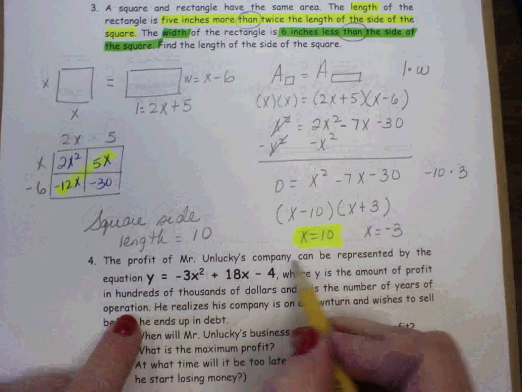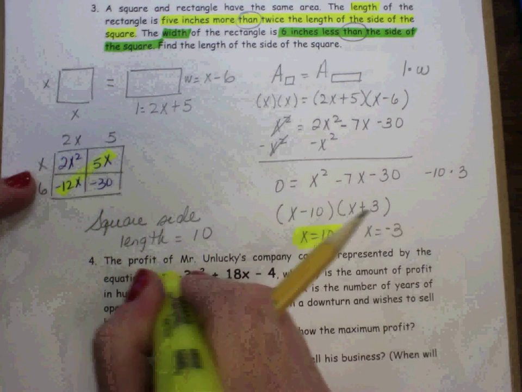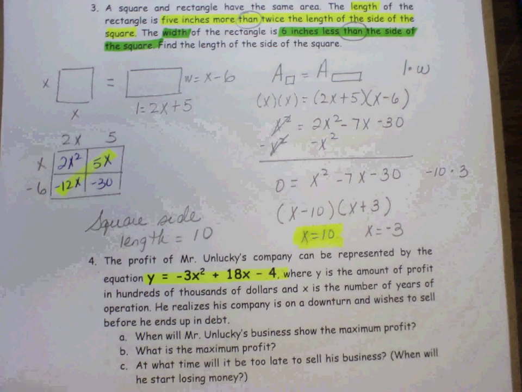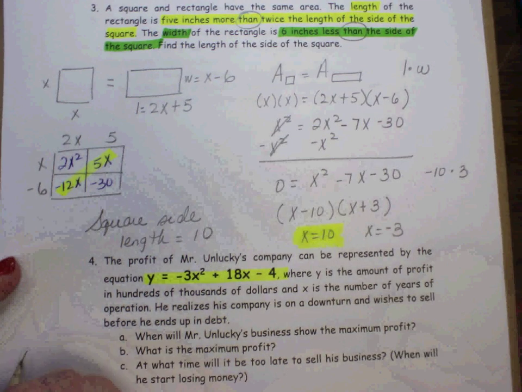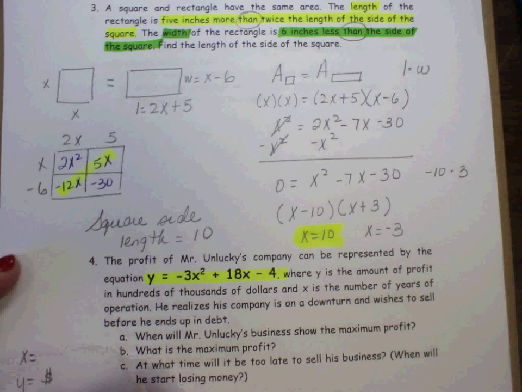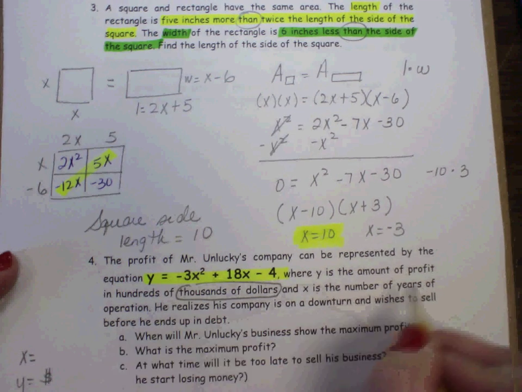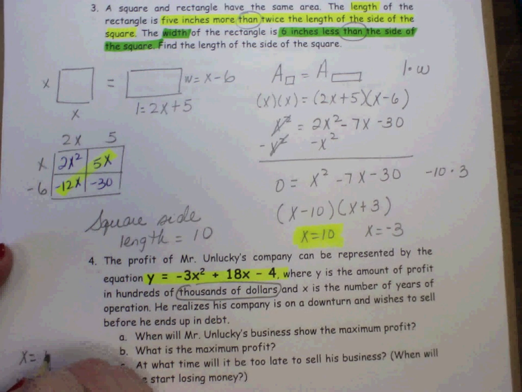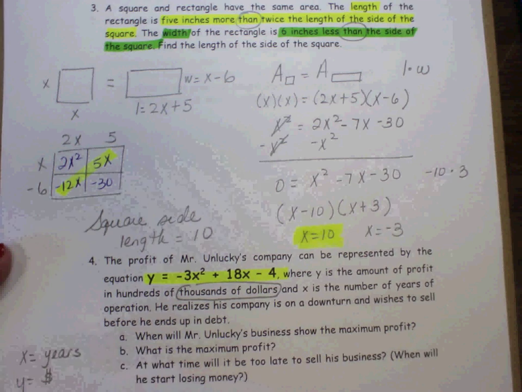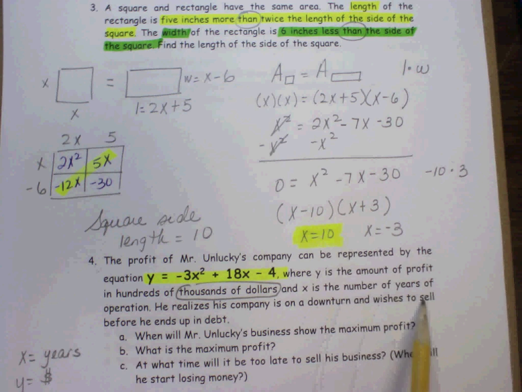The profit of Mr. Unlucky's company can be represented by the equation y equals negative 3x squared plus 18x minus 4, where y is the amount of profit. It's in thousands of dollars. That's important. And x is the number of years. He realizes his company is on a downturn and wishes to sell before he ends up in debt. When will Mr. Unlucky's business show the maximum profit?